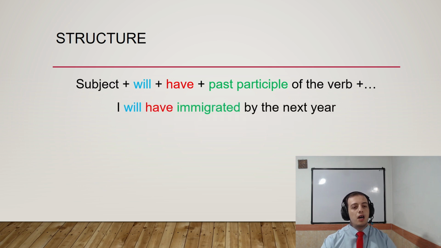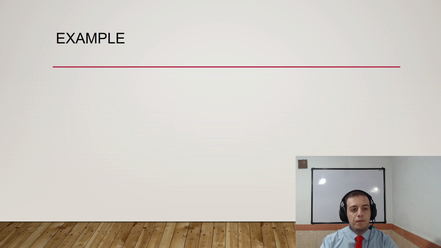I will have immigrated by the next year. For example, before the next year, I will have immigrated. It means that I will immigrate to another country before this time I said in my sentence. All right, so let's look at the examples and